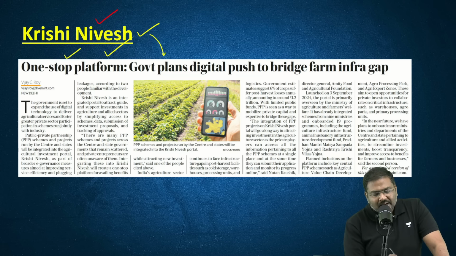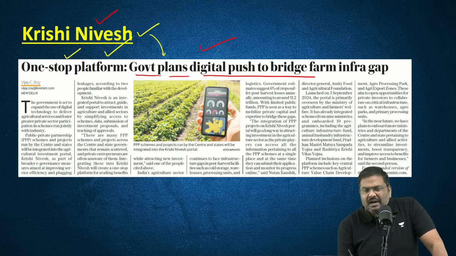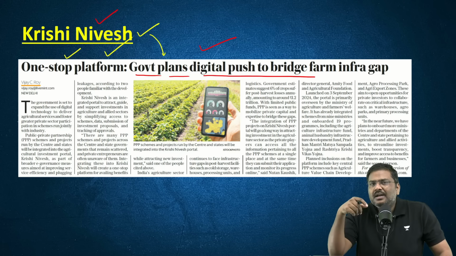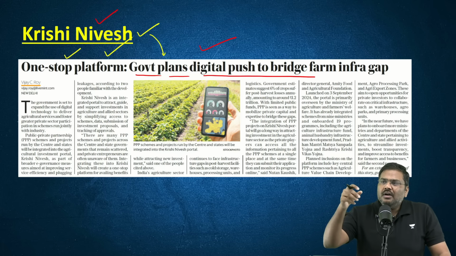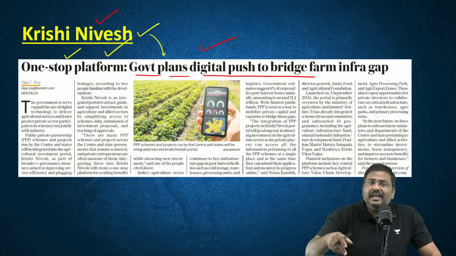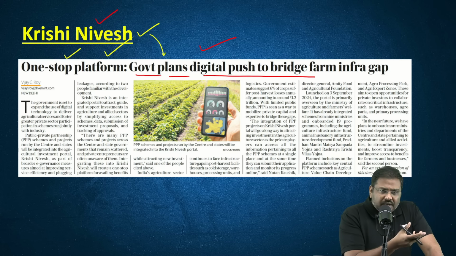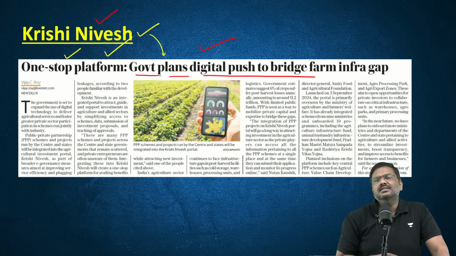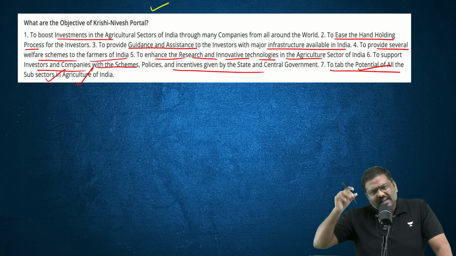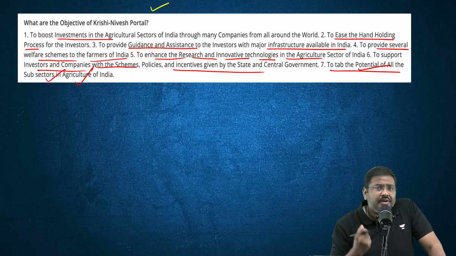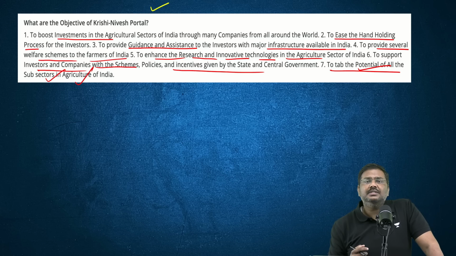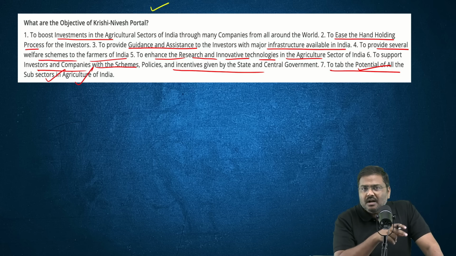And now basically the government says it is planning to push this particular digital tool for accessibility, for visibility for different stakeholders in the market. So you can use this if at all a question is asked in the prelims, directly straightforward you can answer. And if at all, let's say the question is how digital technology is being used by the government to promote ease of doing business, ease of accessibility, etc., please mention the Krishi Nivesh portal.